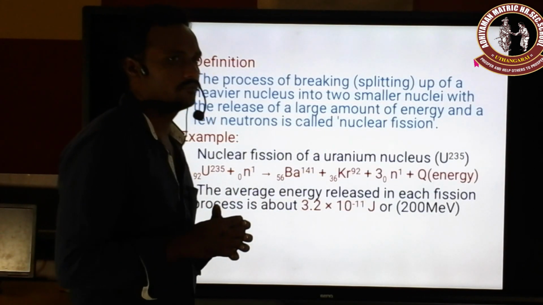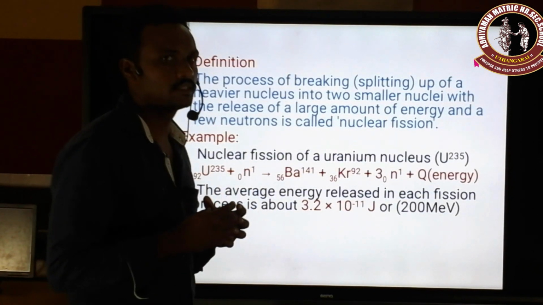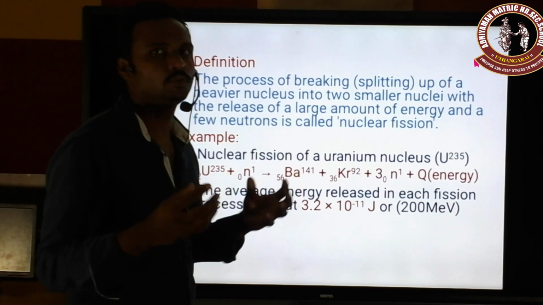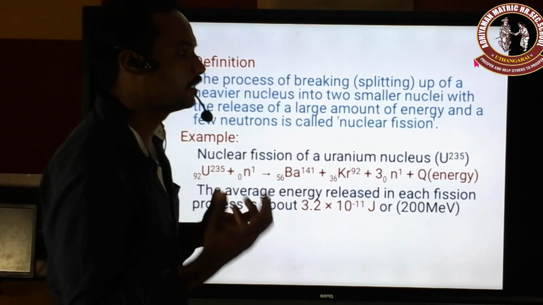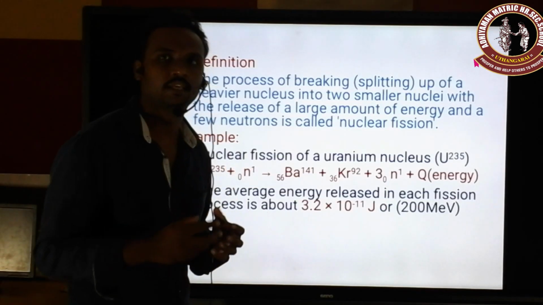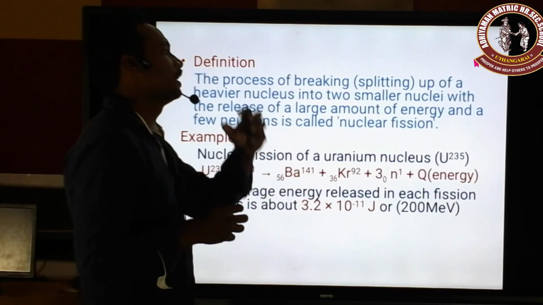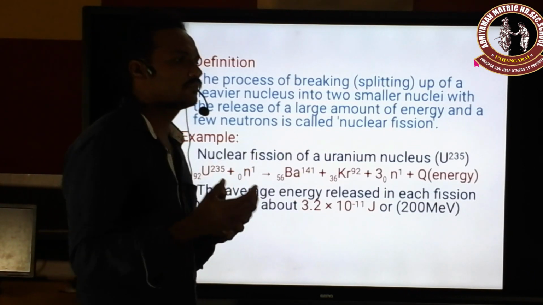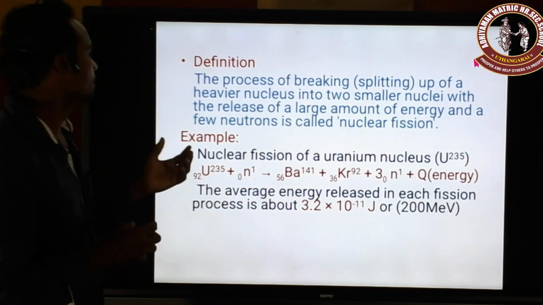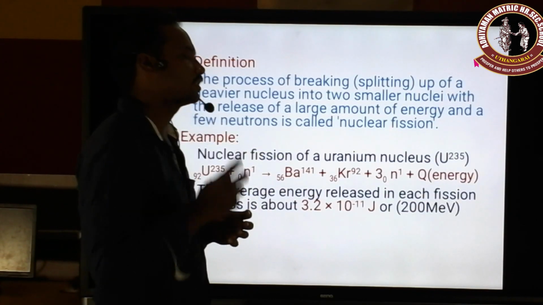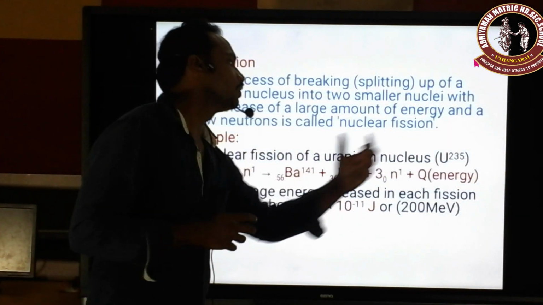So during a nuclear fission reaction, after the fission process takes place, a large amount of energy is released, in the form of heat, radiation or light. Any kind of energy can be released during the fission reaction. Okay, how can the fission reaction take place? Nuclear fission takes place only in higher mass number elements like uranium 235.